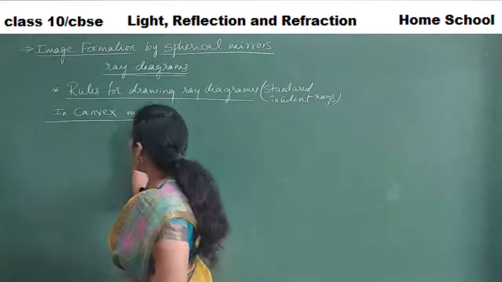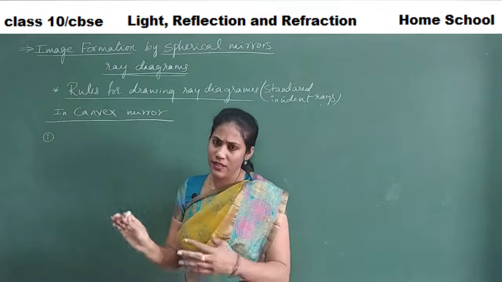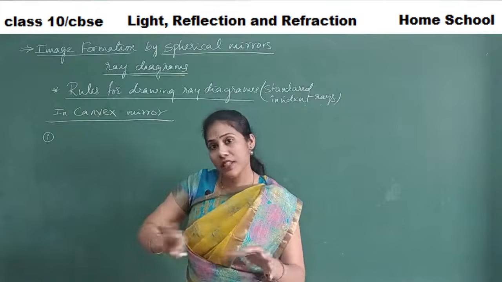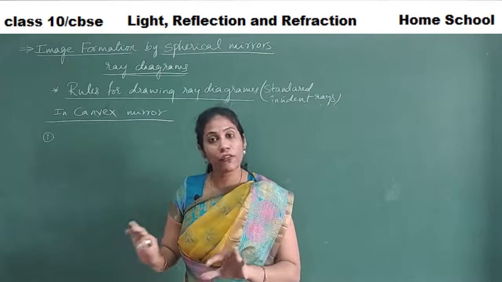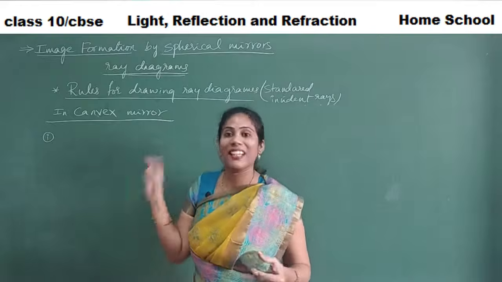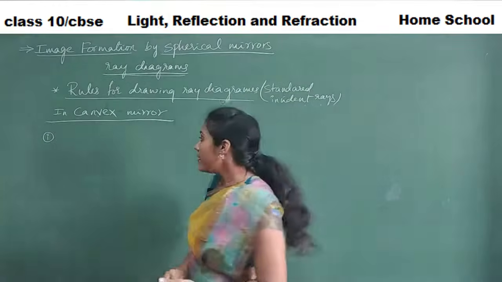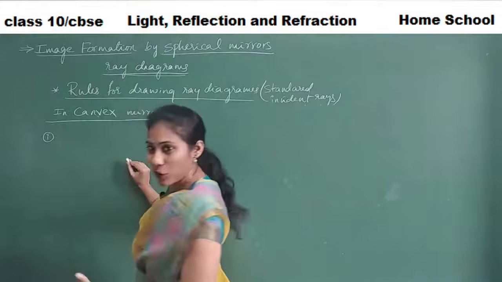In case of a convex mirror, the first rule is similar to the first rule that we studied in case of a concave mirror. What was the first rule? The incident ray which is parallel to the principal axis always passes through the focus, right? So here, how do you show that? Showing is different.